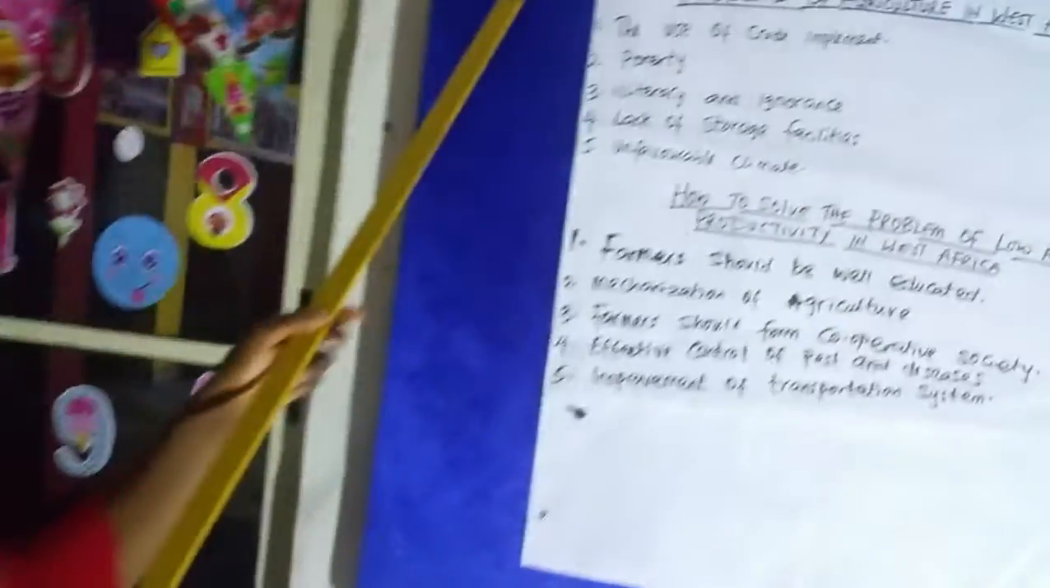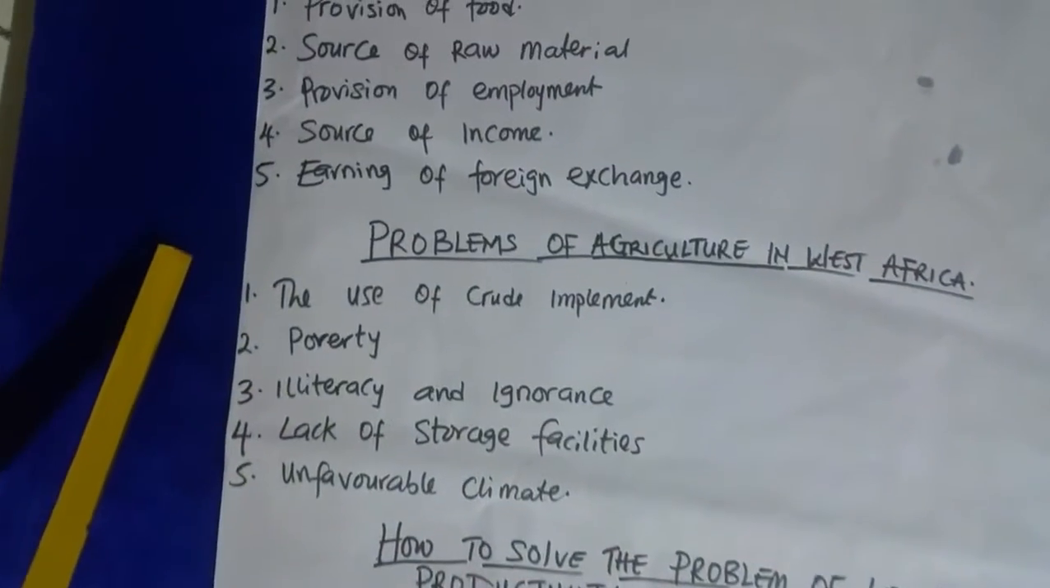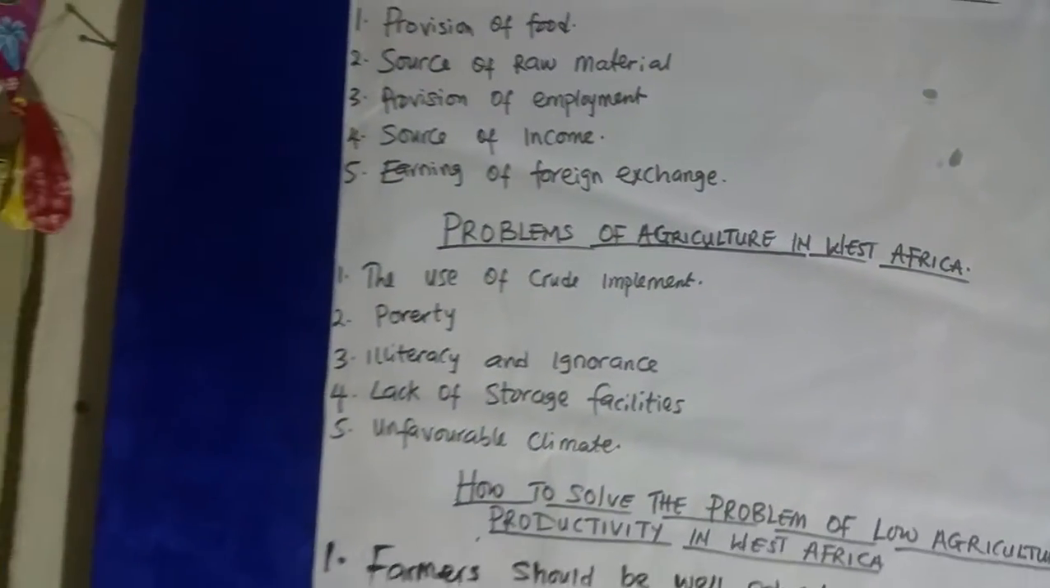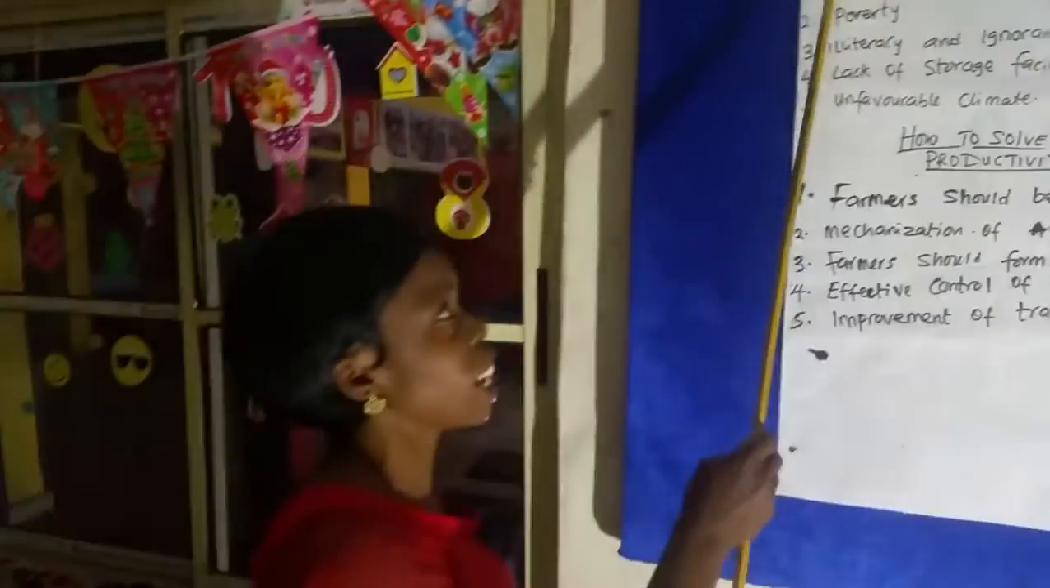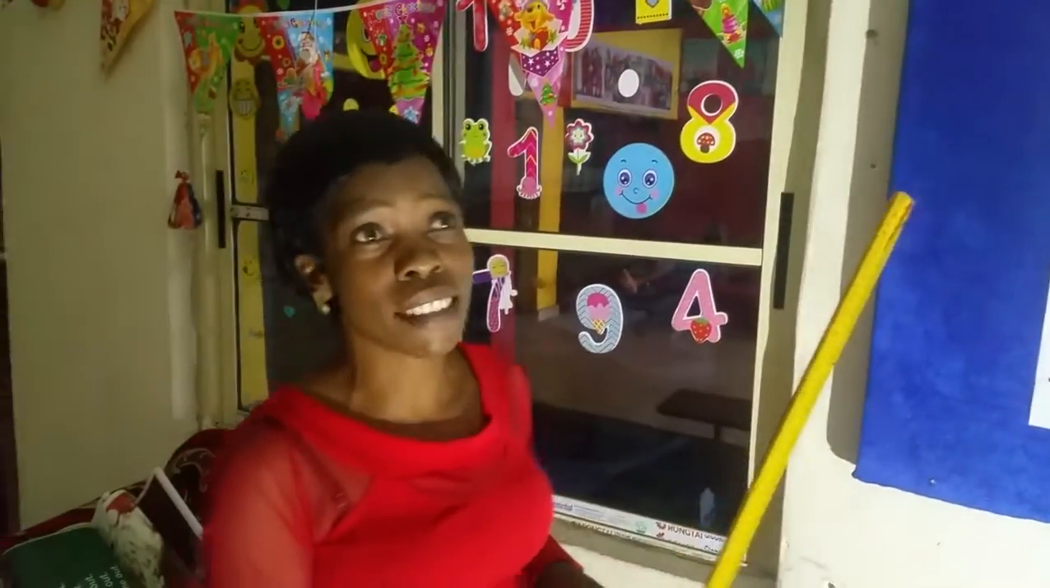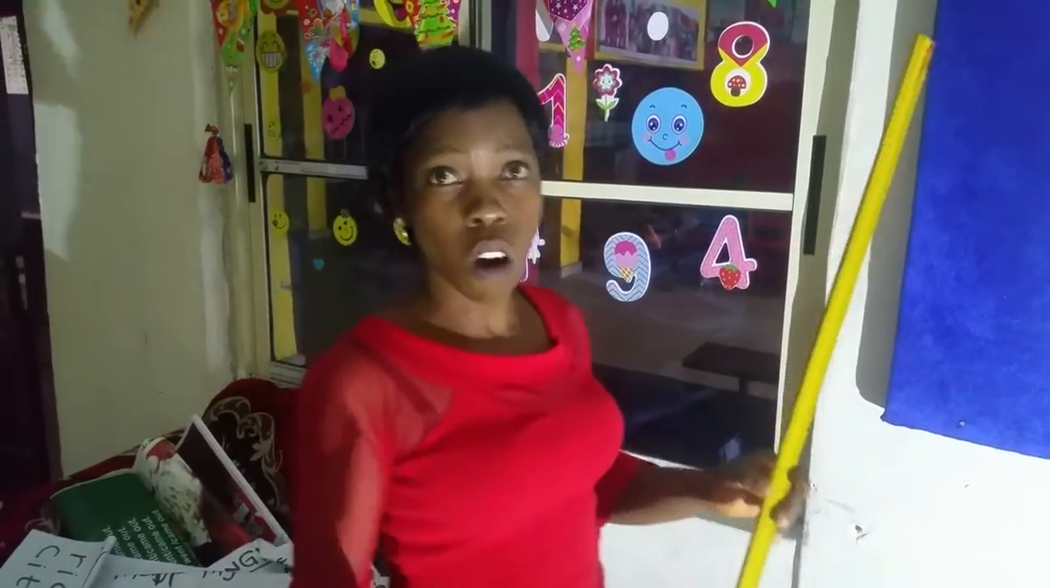That's when they sell their products, they get money. It is a source of income. Number 5, you have earning of foreign exchange. Agriculture is very important in this aspect, whereby that's how we get foreign goods and our goods. That's when imports and exports come in.